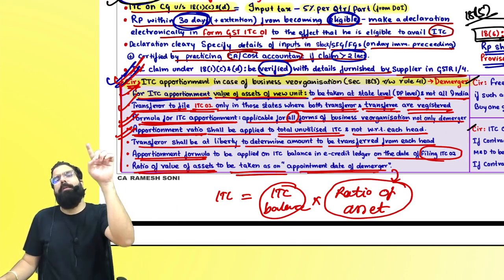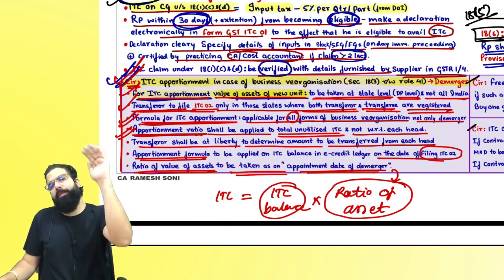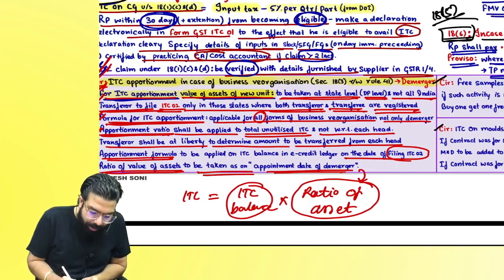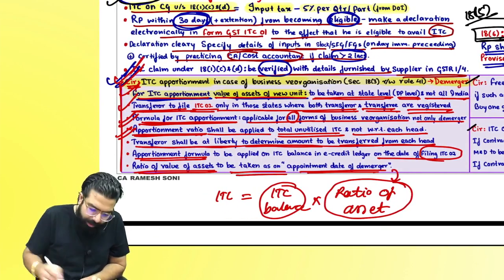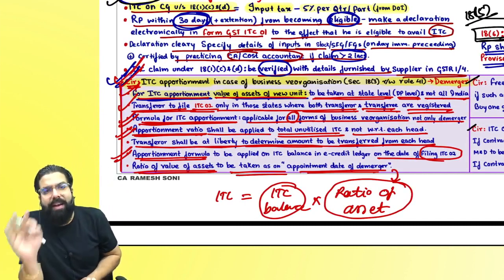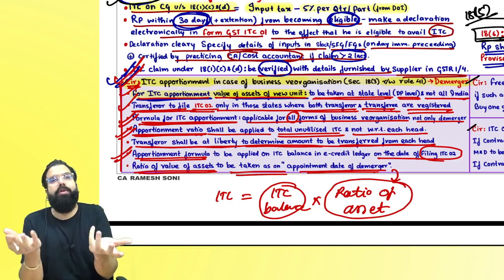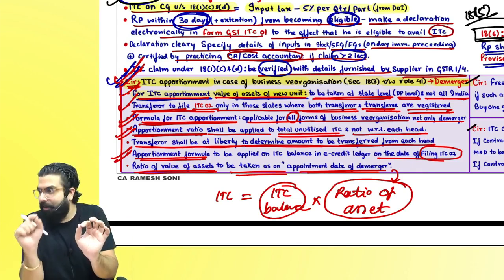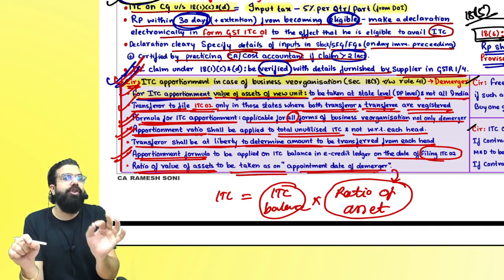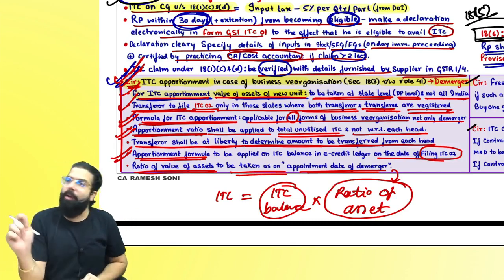Then people asked, do we have to transfer from each head? How? The government told that the total amount you can transfer from any head you want. Sir, the transferor shall be at liberty to determine the amount to be transferred from each head. Then people asked, sir, which day's ITC balance and which day's ratio of the asset? The government told that when you want to transfer, you take the ITC balance as on the date of filing form GST ITC 02, multiplied by the ratio of asset. Which date's ratio of asset? Sir, on the appointment date of the merger.